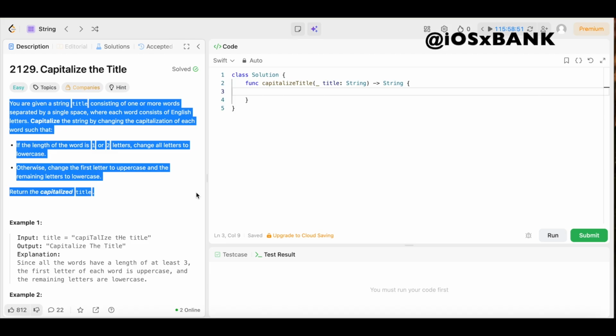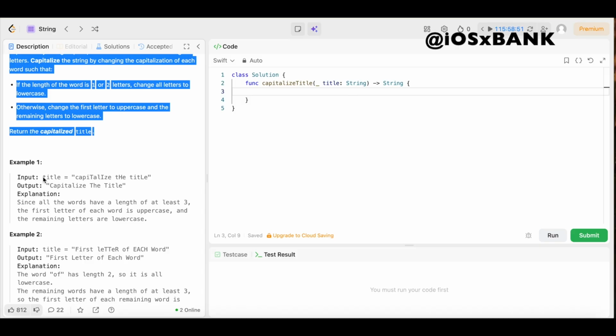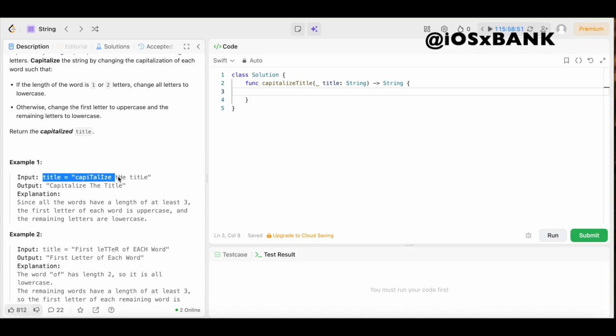Return the capitalized string. All right, y'all, so that may seem a little bit confusing at first. So let's go ahead and take a look at these examples just to make sure that we are doing this problem correctly. So in example 1, we have our input title equals a string, capitalize the title.